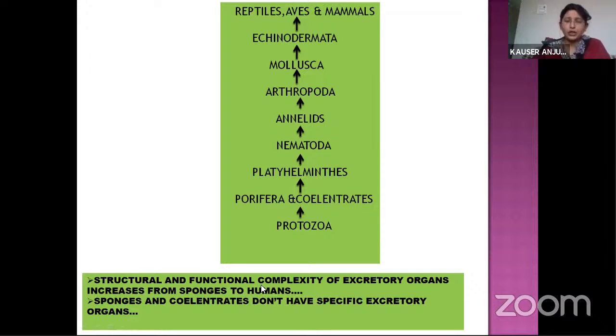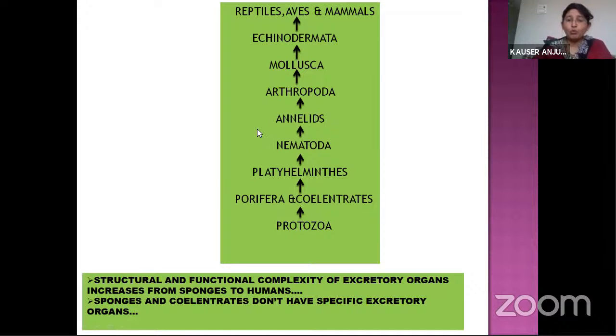Here, structural and functional complexity of excretory organs increases from sponges to humans. Here there are no excretory organs. Here in porifera, somewhat development is seen in the mechanism of excretion.